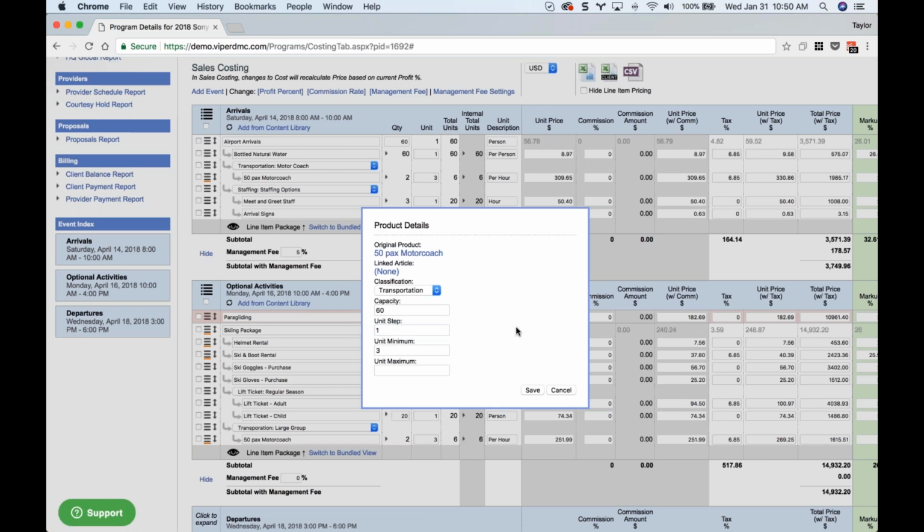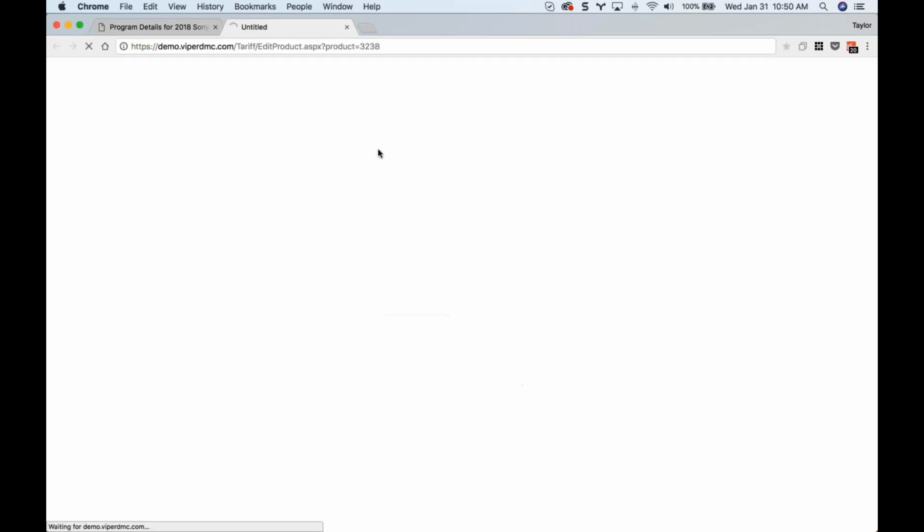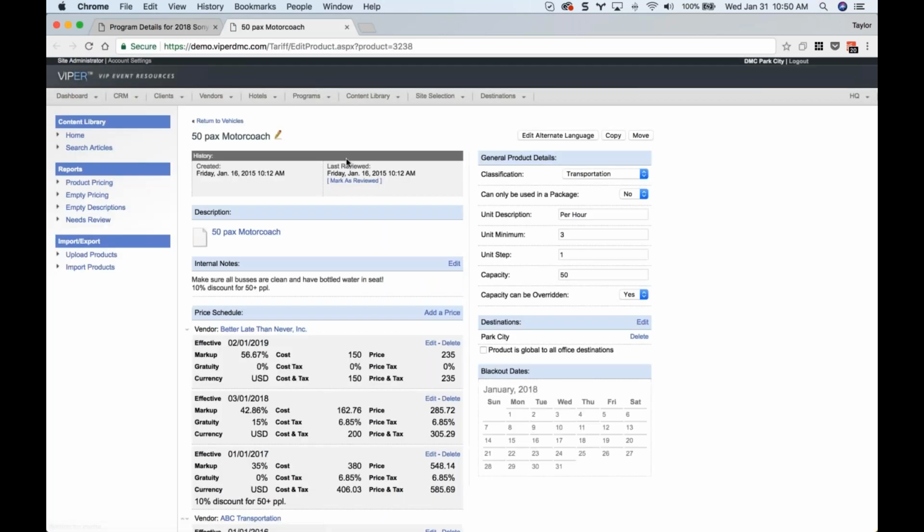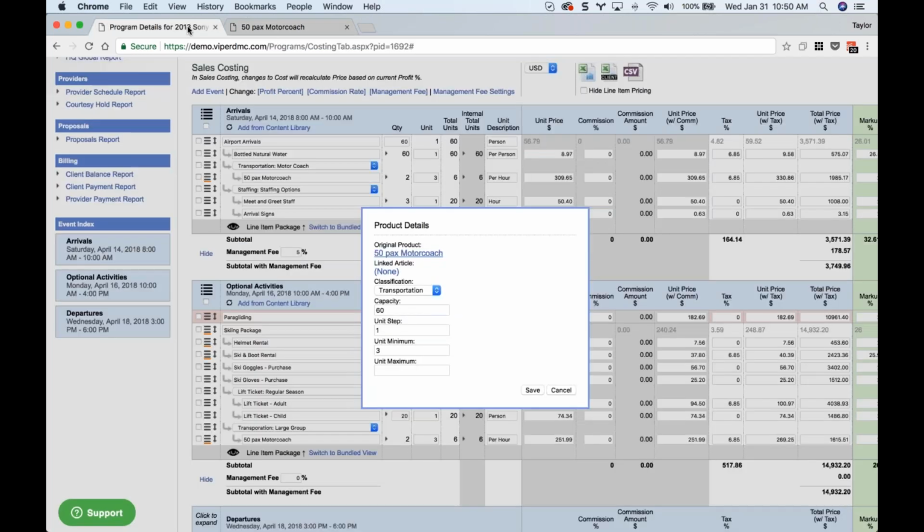And then your unit minimum is again a default that pulls in from this product in the content library. But if you need to override that for whatever reason, you can do that here in the product details pop-up. You'll also notice that we have links out to the 50-passenger motor coach here. So this is the original product in the content library. If I click on that, it's going to open up my motor coach in the content library. So a very quick and easy way to access the original product. And then if there were a linked article, it would be listed here. You can see in this case, there is no linked article.